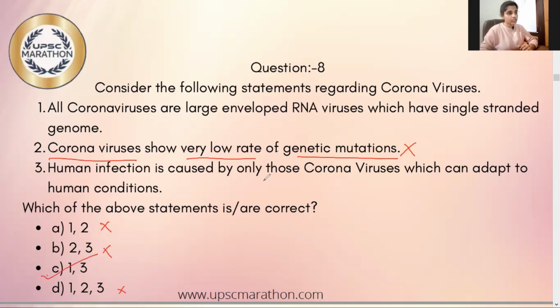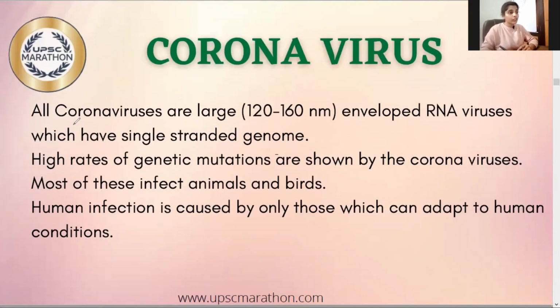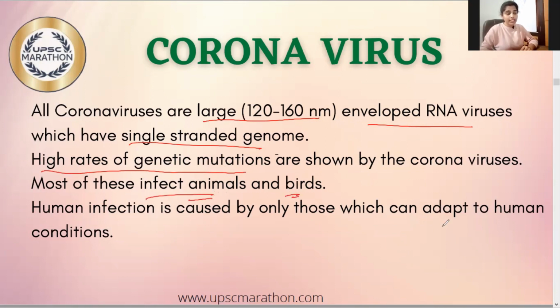Human infection is caused by only those coronaviruses which can adapt to human conditions. So the question is about the correct statement. So our answer is option C. All coronaviruses are large, 120 to 160 nanometer enveloped RNA viruses which have a single-stranded genome. High rates of genetic mutations are shown by the coronaviruses. Most of them infect animals and birds. However, coronaviruses which can adapt to human conditions can cause human infection.